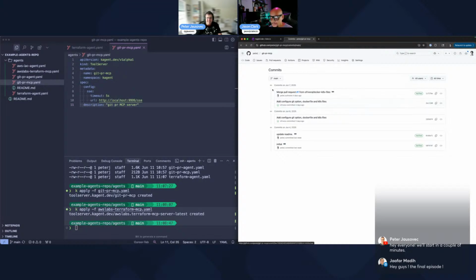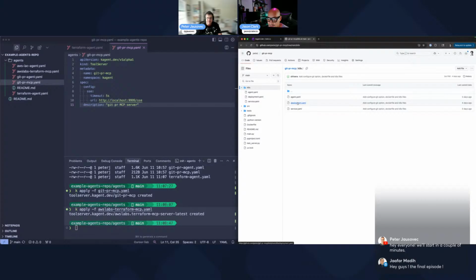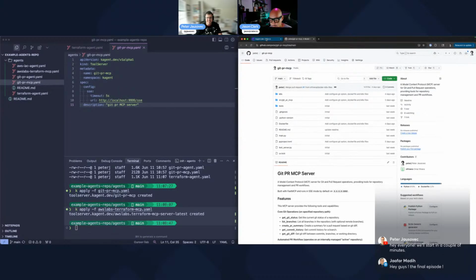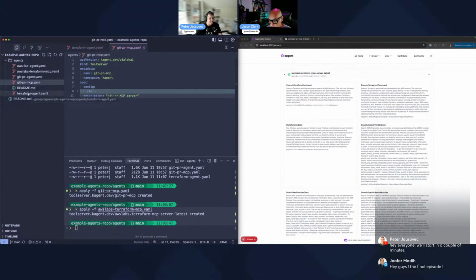So he added the Docker file and Kubernetes file, so you can basically run this in Kubernetes as well. Oh, yes. Yeah, so that was added there. That's what I wanted to say. But I'm still running it locally just for the ease of use, and if we ever want to debug anything. All right, so we have the two tool servers there.